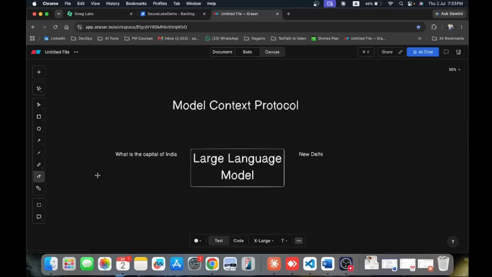But suppose I'm asking what is the current temperature in Mumbai. If I'm asking this kind of question to a large language model, it might give the right answer or it might give the wrong answer as well.